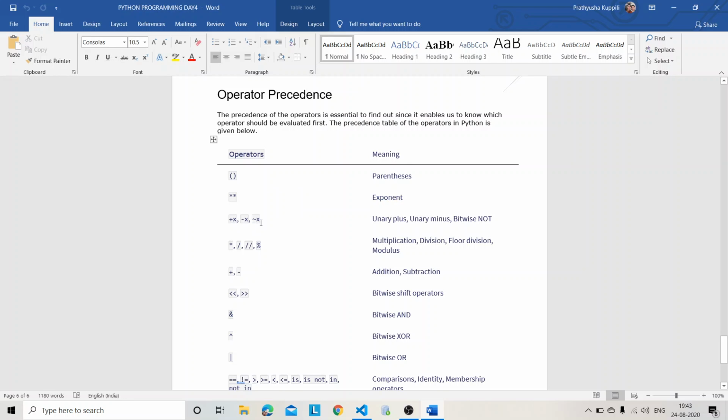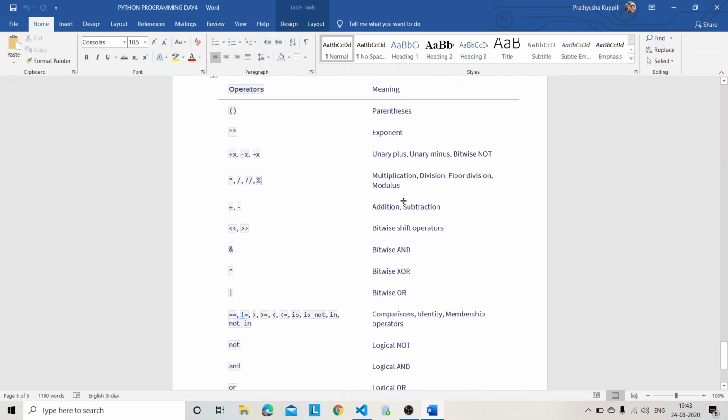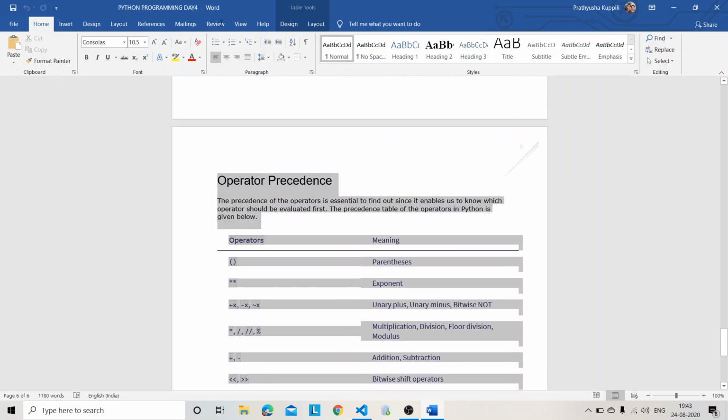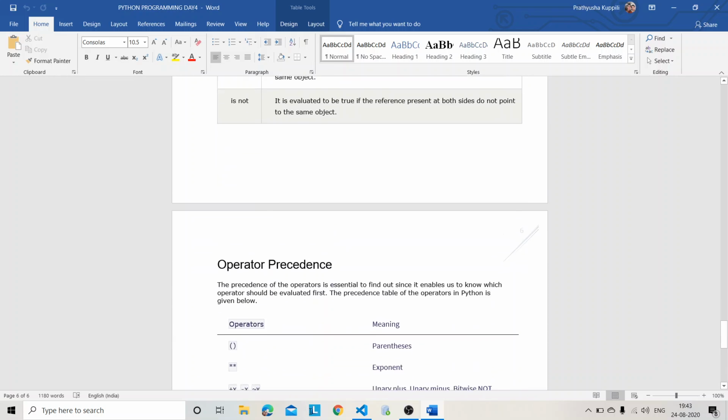I said about the assignment operators, right? So the same thing, and then multiplication, division, arithmetic operators. The shift operator is not that much needed, and then bitwise operators, comparison operators, and these are all the things we should give priority. Based on the priority only we calculate the value like that.